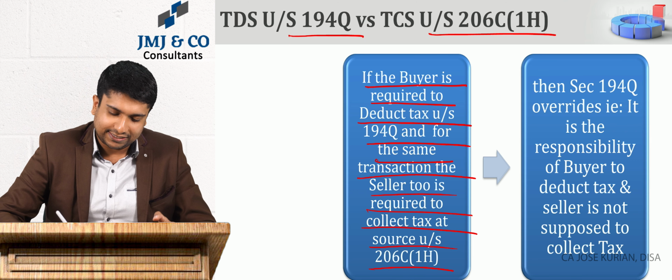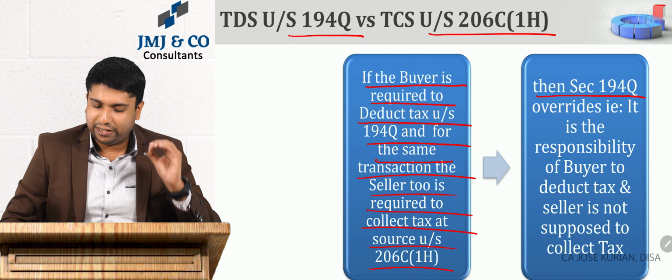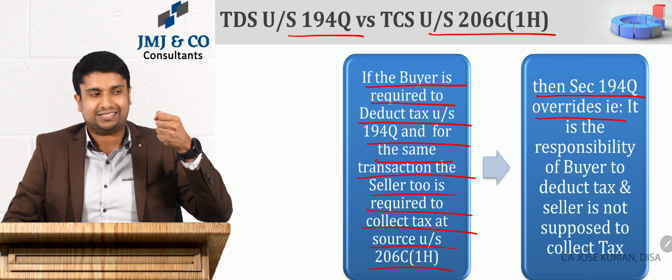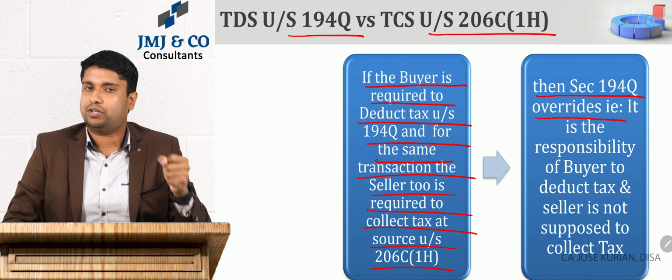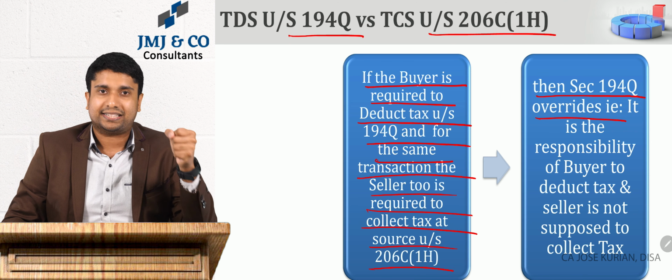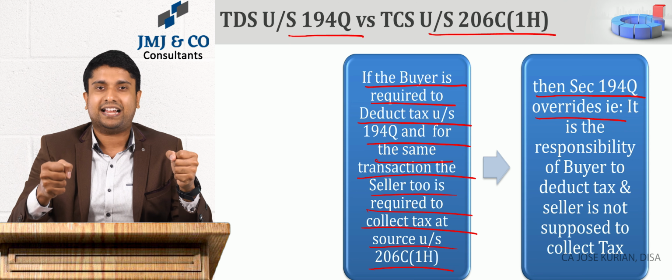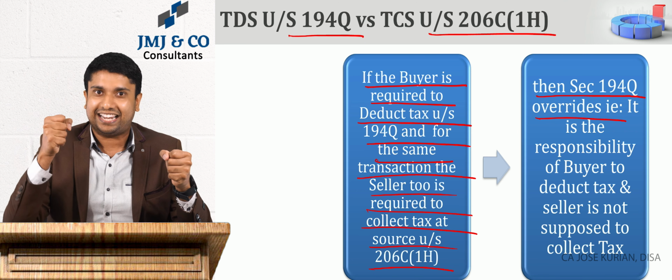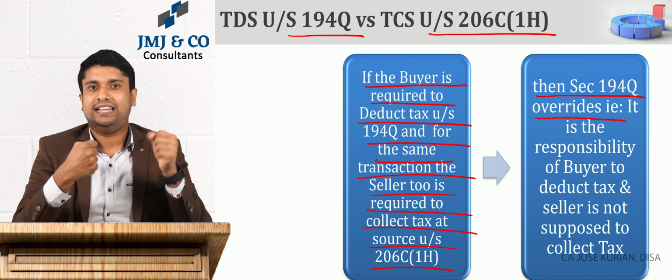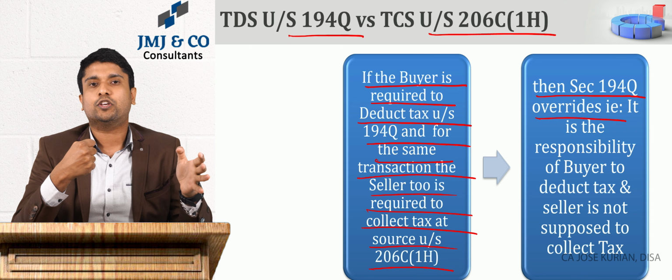And the point it says is, then section 194Q overrides. That means for the same transaction, if the buyer is required to deduct TDS, as well as the seller is required to collect TCS, so there is a contradiction. In that instance, 194Q will override.